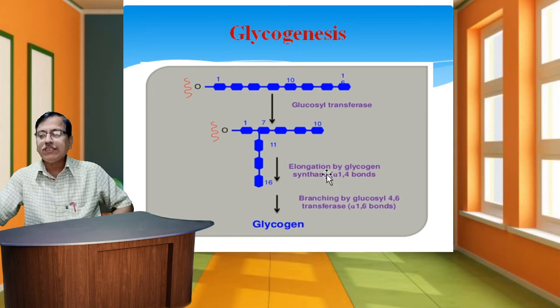The formation of branches is brought about by the action of the branching enzyme, namely glucosyl alpha 1,4 transferase, which converts alpha 1,4 linkages to alpha 1,6 linkages.